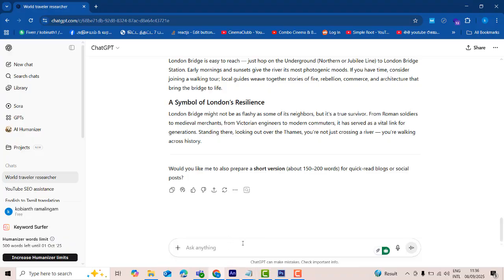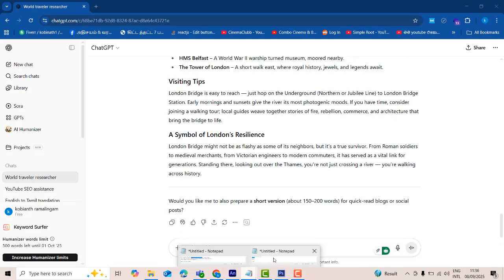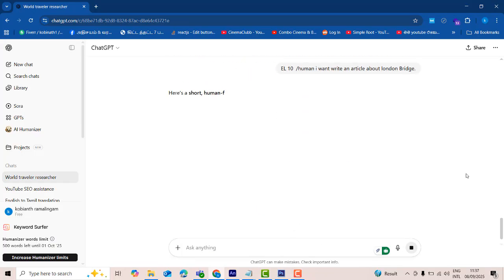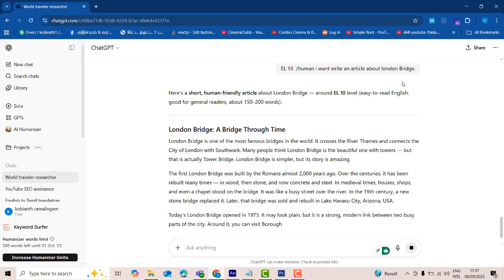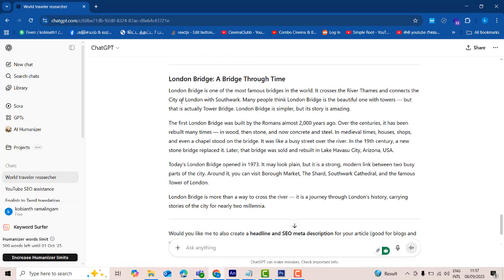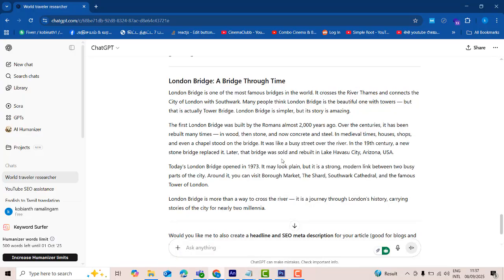When you are writing these articles more deeply, you have to use this one: ELI5. You put the word ELI5, and this is human and human readable. This article will be written in a very research-oriented way, summarizing everything. The London article is short and sweet. If you write with this ELI5, you have to use these articles and check how the thing works.